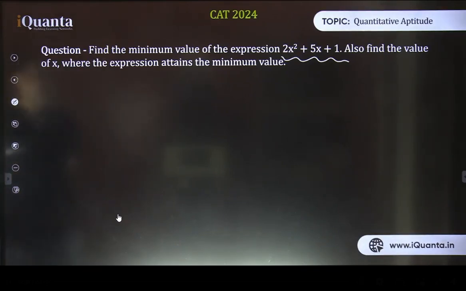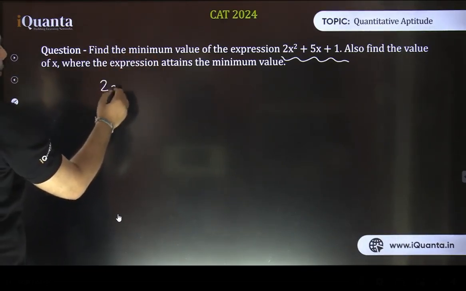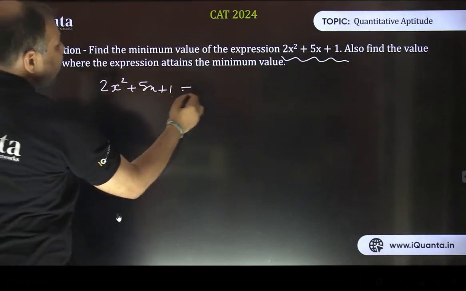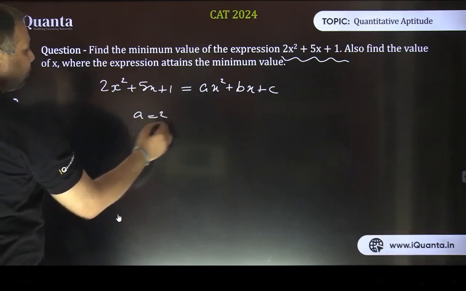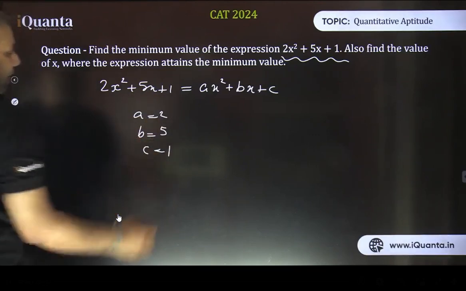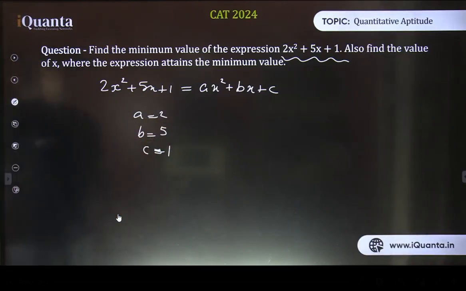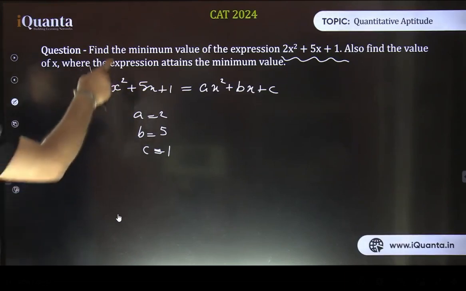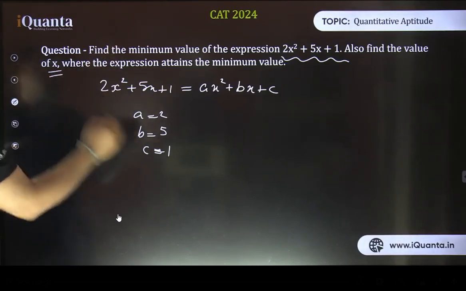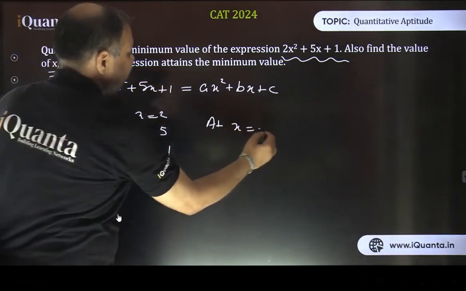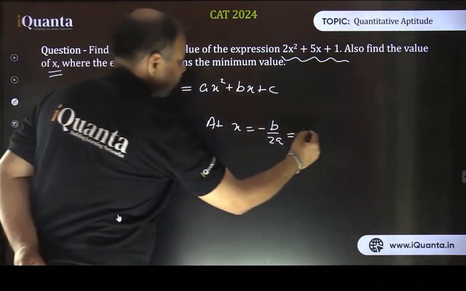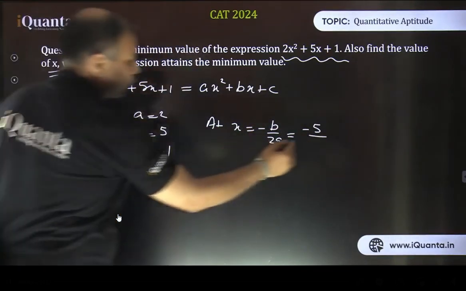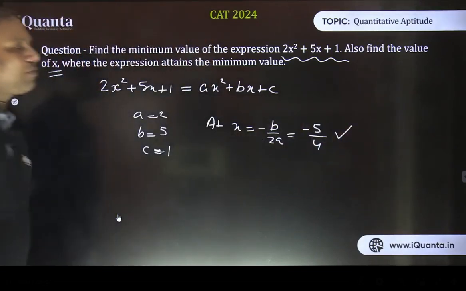Okay, as we had just discussed, let's equate this expression 2x squared plus 5x plus 1 with ax squared plus bx plus c. We can easily see that a equals 2, b equals 5, c equals 1. Now a is positive, so it is going to be an upward parabola, and we are going to get a minimum value. So at what value of x? At x equals minus b by 2a. Just substituting these values, minus 5 upon 2a, that is 2 times 2, 4. So at x equals minus 5 by 4, we are going to get the minimum value.